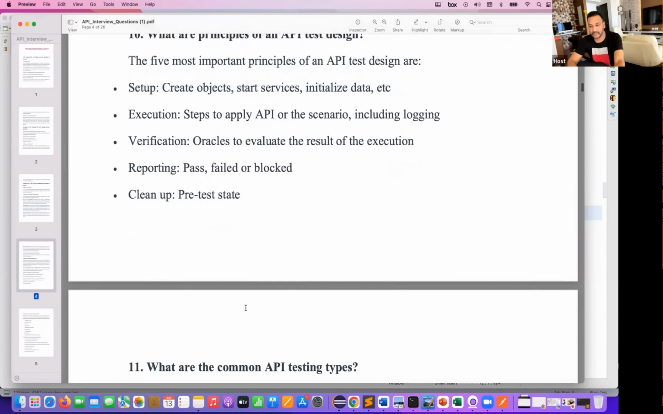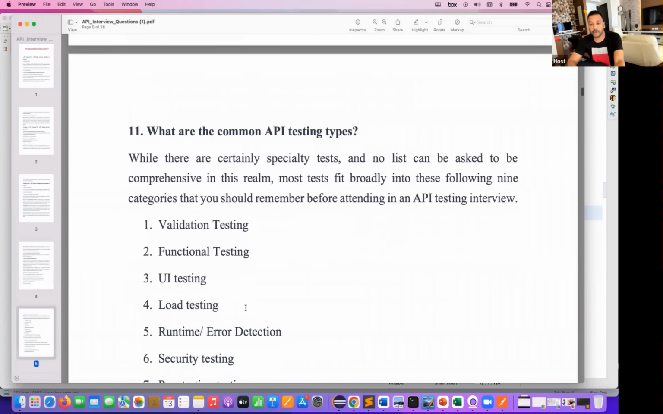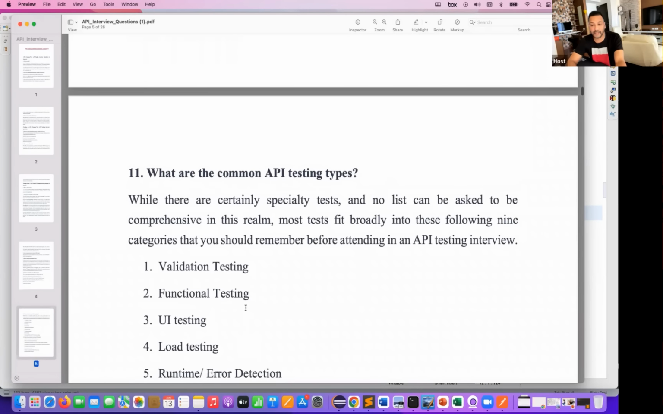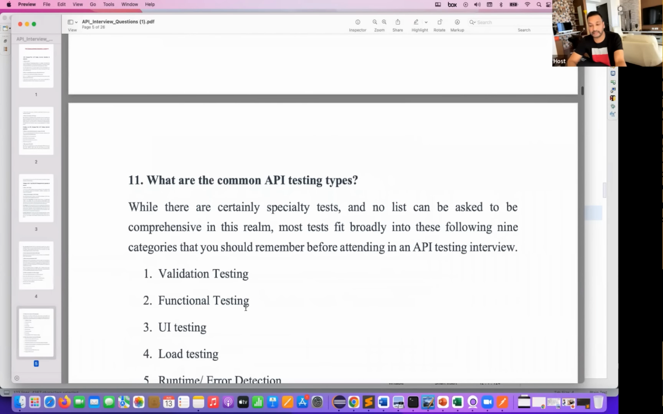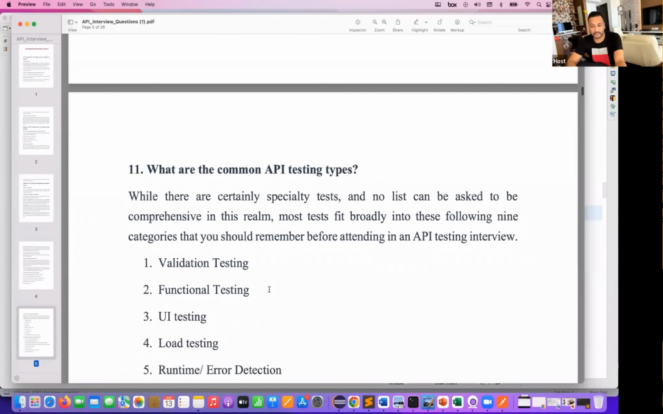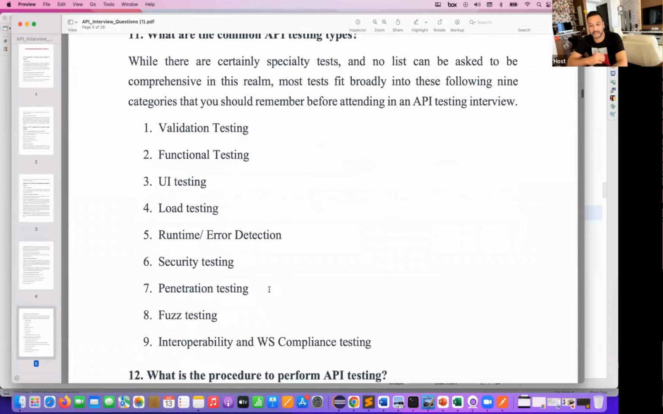Okay, let's take the next question. What are the common API testing types? That's again a very good interview question. While there are certainly specialized tests and no list can claim to be comprehensive in this realm, most tests fit broadly into the following categories. Let's see. First of all, validation testing, you have to validate your APIs. Functional testing, that whatever you are expecting from that particular API is absolutely correct or not.